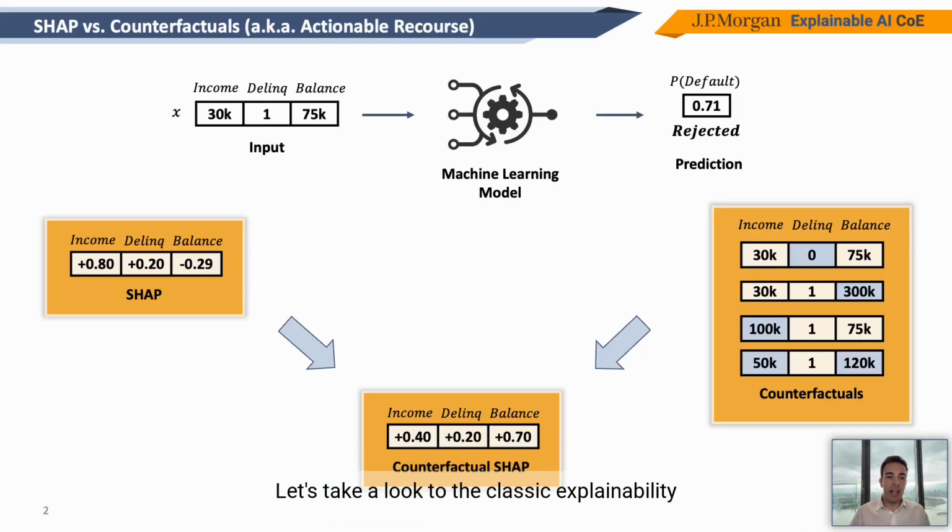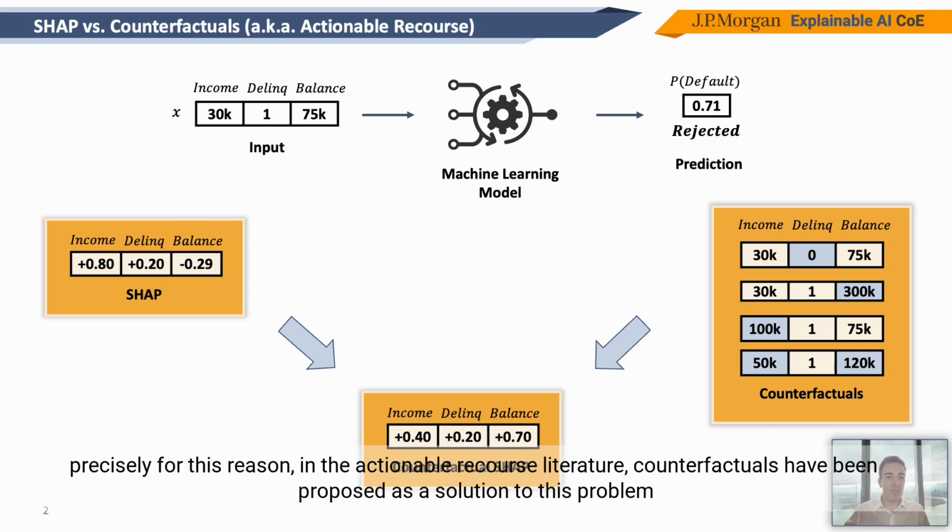Let's take a look at the classic explainability setting in which we have a machine learning model, and this model rejects a client's loan application because it predicts that it has a very high probability of default. So if we generate the SHAP explanation for this client, what it will be telling us is how much each of the input features contributed to increasing or decreasing the probability of default of this client. But what it will not be telling us is which features, and how, we should change in order to change the rejection into an acceptance.